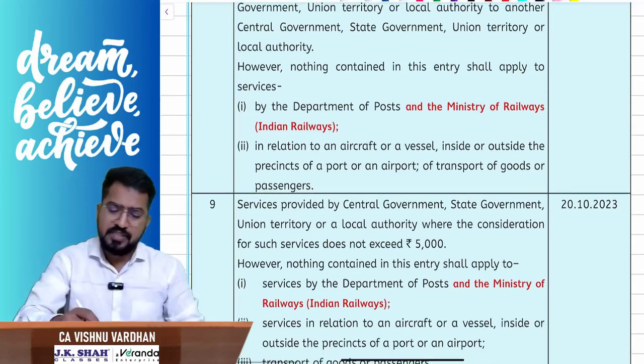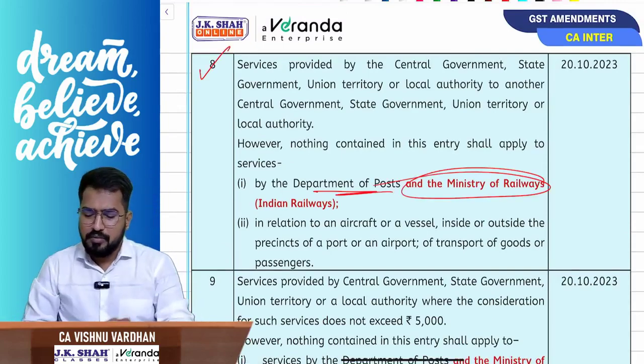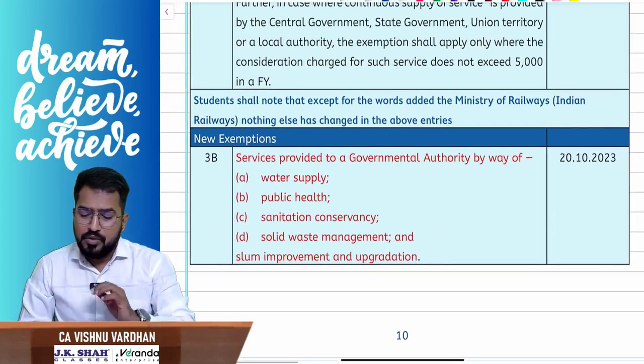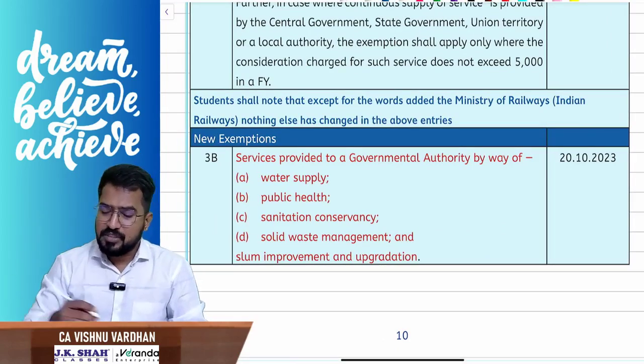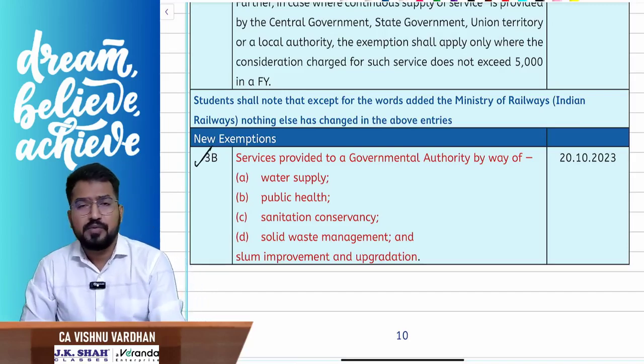So all these points are nothing but, next to postal department, they have added this word Ministry of Railways. Same story here, everywhere, that is the amendment. Now that is regarding amendment in exemptions, and this is an addition in exemption. So a new exemption has been added. This also we have discussed in the class.